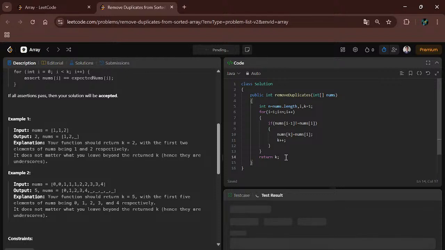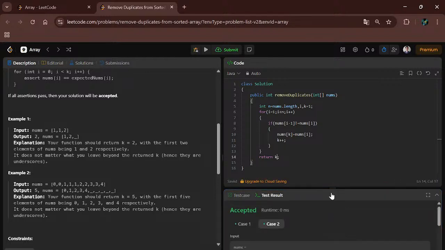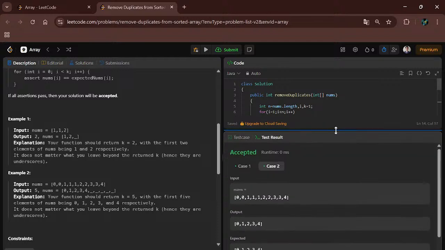Let's compile the code. Okay, our code is successfully compiled and all test cases are accepted. Let's submit the code.